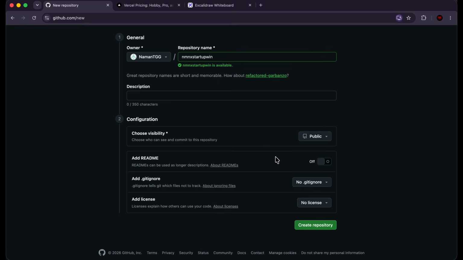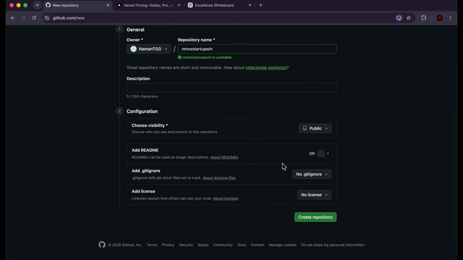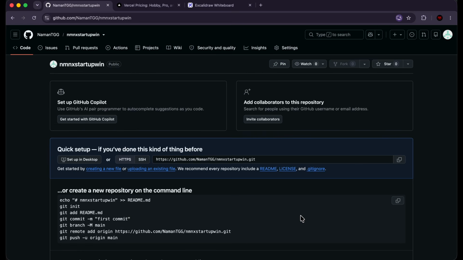All right. Now, a README is just basically an explanation of the entire project. We can have Cursor Grok 4.5 generate that for us. It's probably already generated one in its code base. Right? You don't need to worry about any of these things. And you can click on Create Repository, and it's going to create a repository for you. Now, you're going to get this link right over here. And this is very important because we're going to be giving this link to Cursor in order to deploy and publish our code. So just keep that in mind.